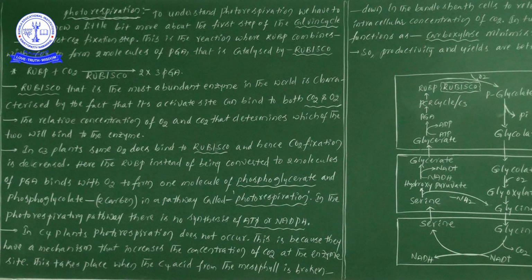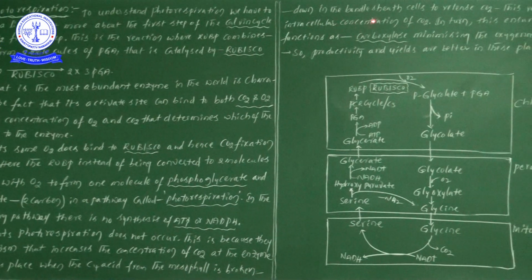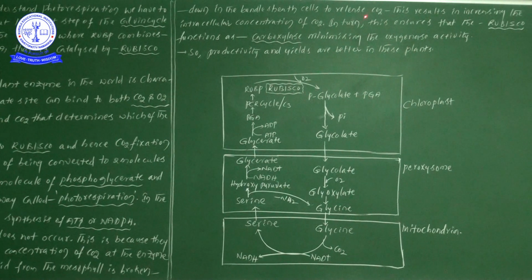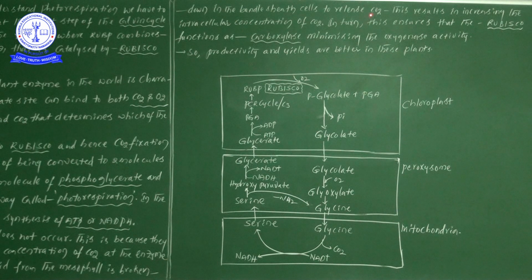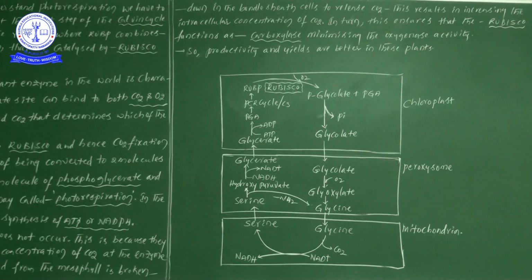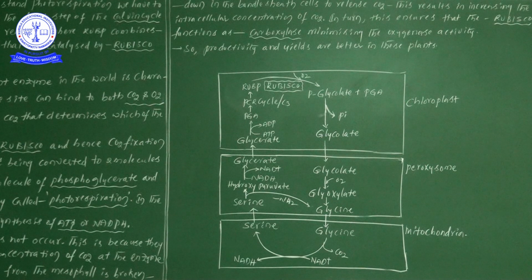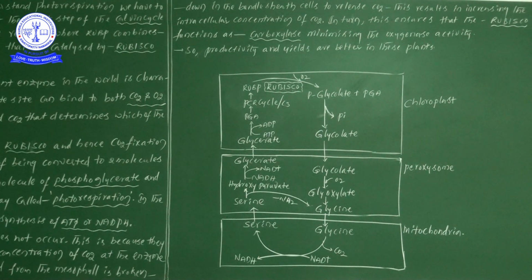Now that malic acid, by the process of decarboxylation, releases one carbon dioxide molecule. That's why in the C4 cycle there are 2 carboxylation processes and 1 decarboxylation process. In the last video, at the end, we have seen this. I hope you remember that.